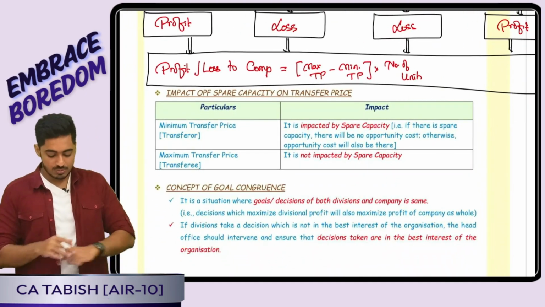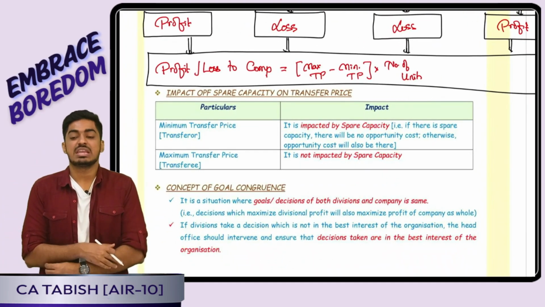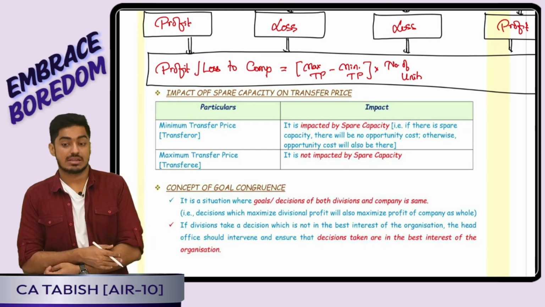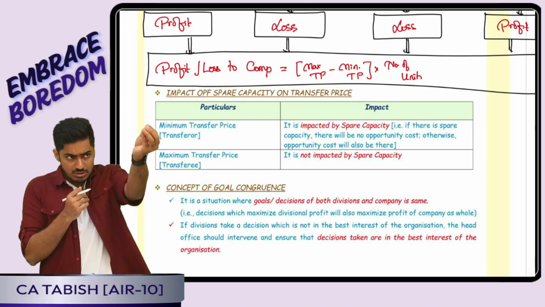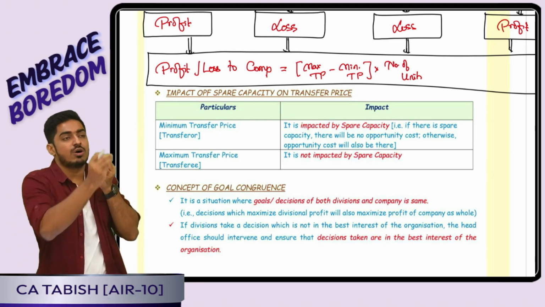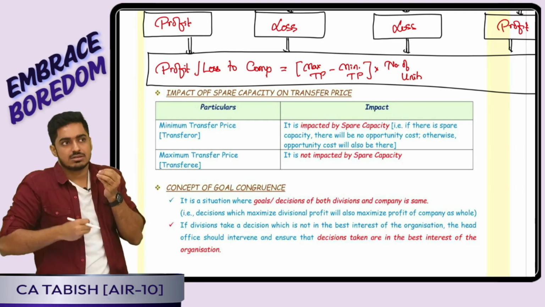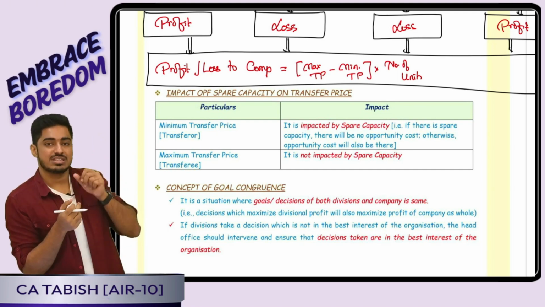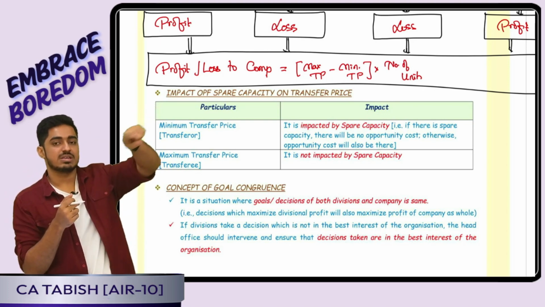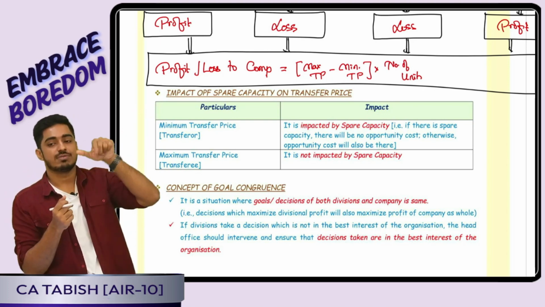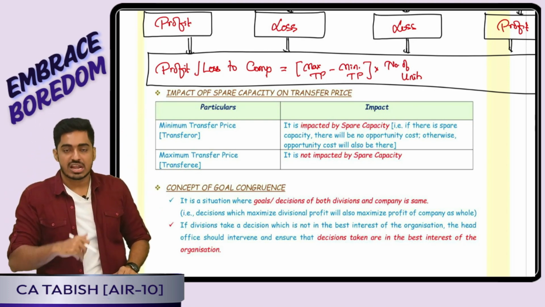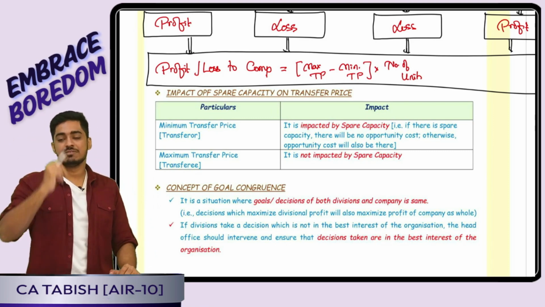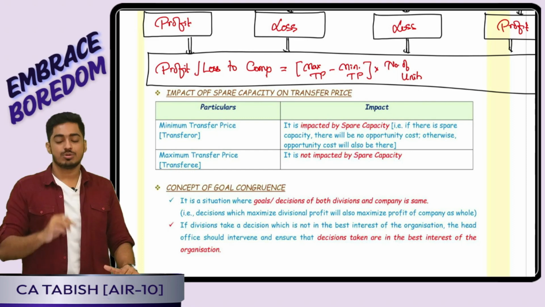One additional point we had discussed, that is the impact of spare capacity on transfer price. Who is having spare capacity? Transferor. So whether he is producing goods out of spare capacity or out of the normal units in which he is sacrificing some external sale, that will determine the minimum transfer price. Because if he is producing in spare capacity, there is no opportunity cost. Otherwise there is opportunity cost. So for transferor, spare capacity will make an impact. For transferee, everything is the same only. So it will not be making an impact.